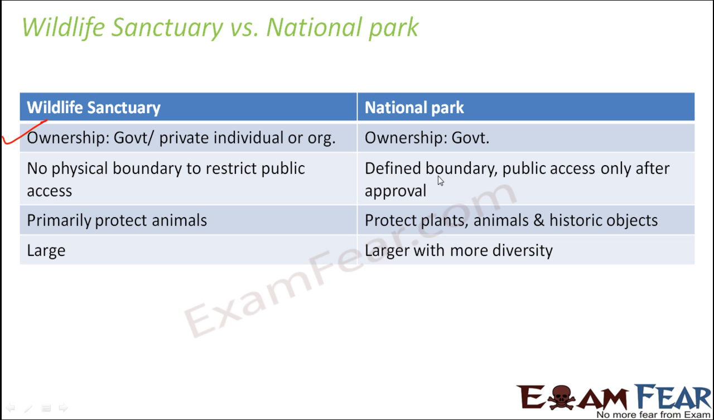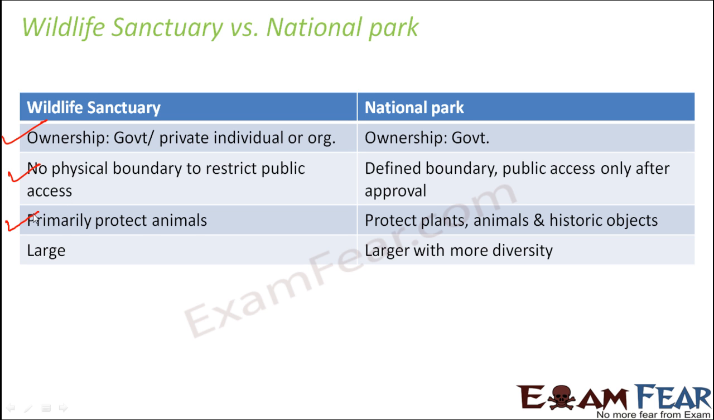However, in a national park, there is a defined boundary and public access is allowed only after approval. So it is like, anybody and everybody cannot pass through that area. National park means it is totally with a fixed boundary. Anybody who has to enter needs to get approval, needs to take permission, and only then can they enter that area. So in terms of accessibility, a national park is more strict than a wildlife sanctuary.